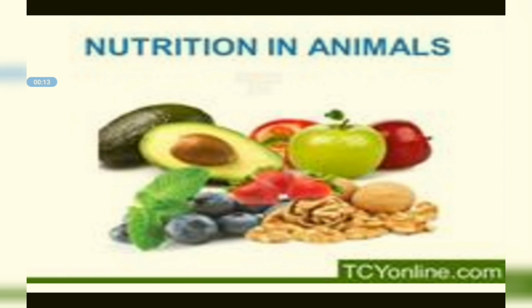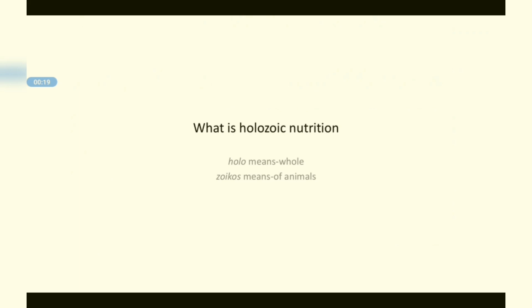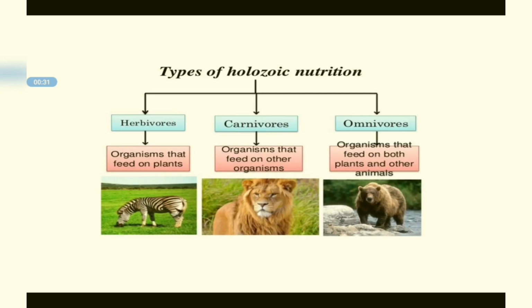So today's topic is nutrition in animals, part 1. So, what is holozoic nutrition? Holo means whole, zoikos means of animals, whole of animals. Types of holozoic nutrition: herbivores.